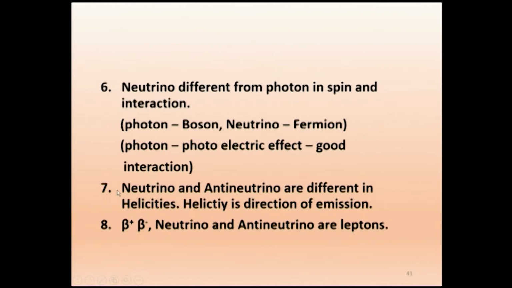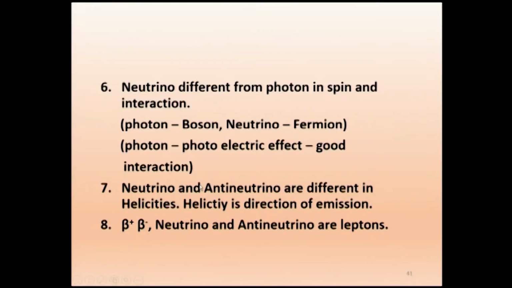And the seventh one, now we said neutrino and antineutrino. How are neutrino and antineutrino different? So far we said about neutrino and photon. Now why can't we put both in the equation, like along with beta plus we say it is neutrino, and the particle accompanying beta minus we call antineutrino? Why are they different?